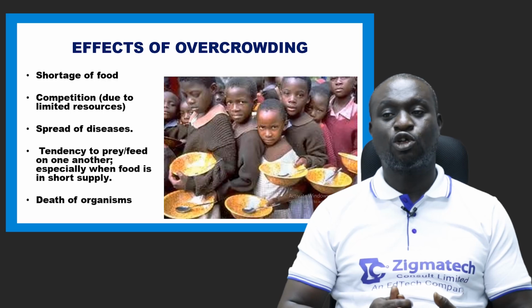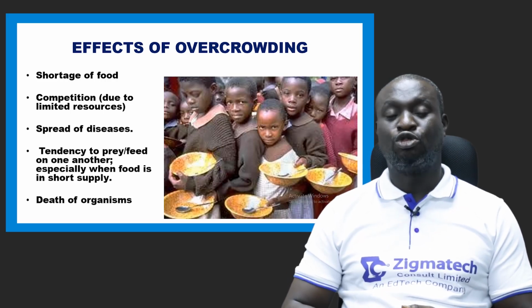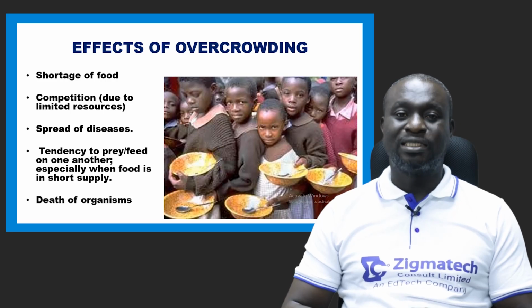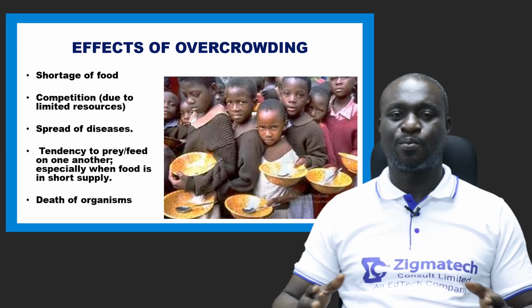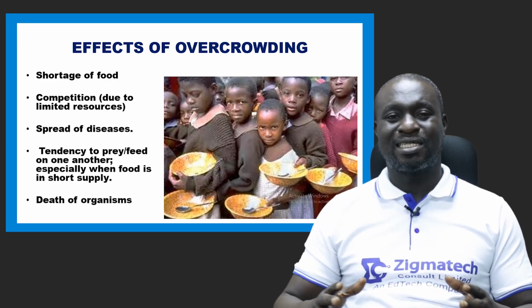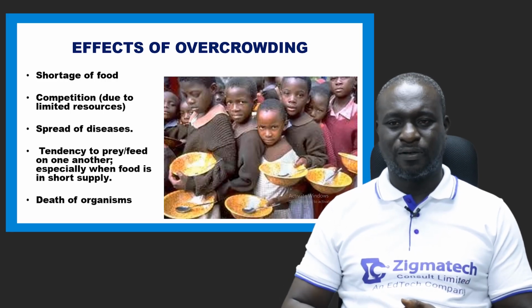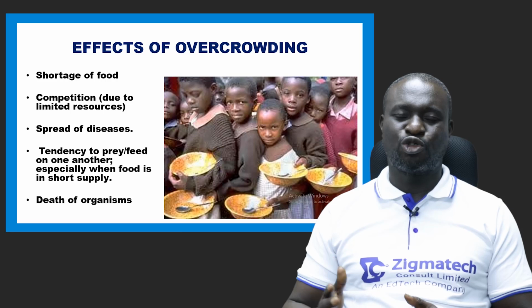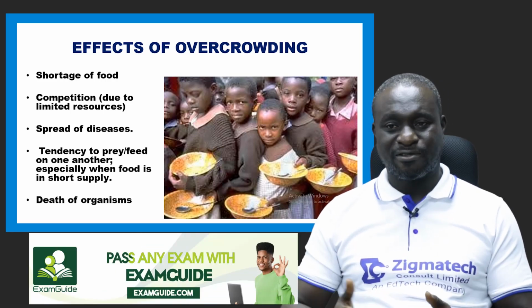Now, the next effect of overcrowding is competition. Due to limited resources, there will be competition where living organisms struggle for space, for nutrients, for all the necessities of life, for air and so many other things, okay? And of course, in evolution, in Darwin's theory, we'll say survival of the fittest.